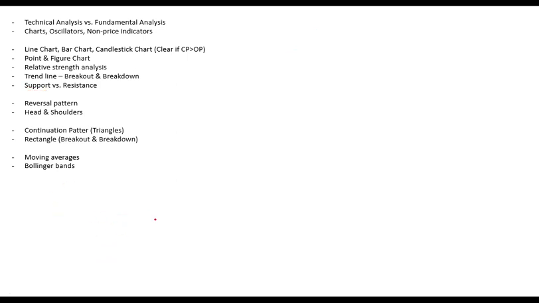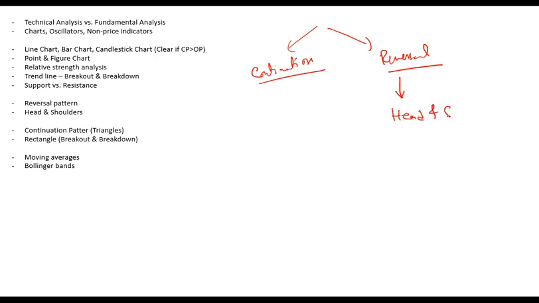So when we talk about trends, building further on trends or patterns, there are two key types of patterns: continuation and reversal. A continuation pattern is the one in which the stock is expected to continue its pattern. Reversal is the one in which the pattern is expected to be reversed. One of the key examples of a reversal pattern is the head and shoulders pattern.